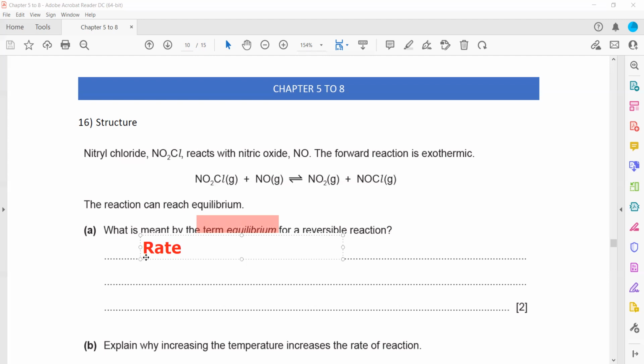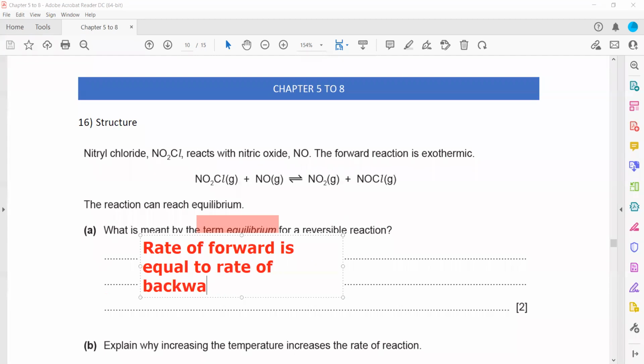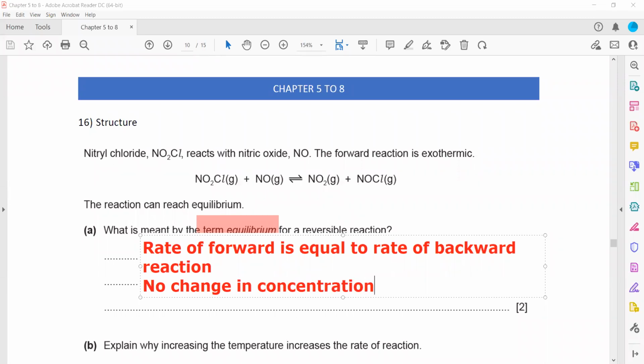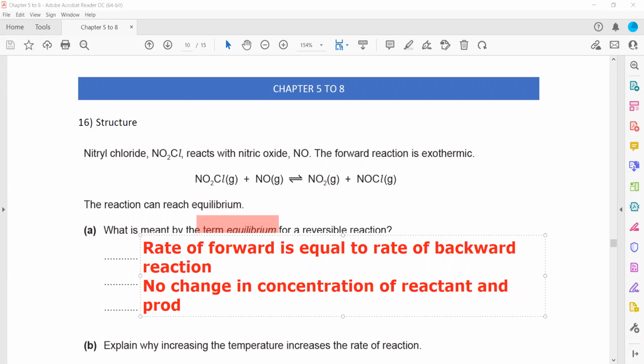equal to amount of product, that is wrong. When the rate of forward reaction is equal to rate of the backward reaction, so when rate of forward reaction is equal to rate of backward reaction and there is no change in the concentration of reactant and product, but we don't say the amounts are same, we say that concentrations or amount does not change.